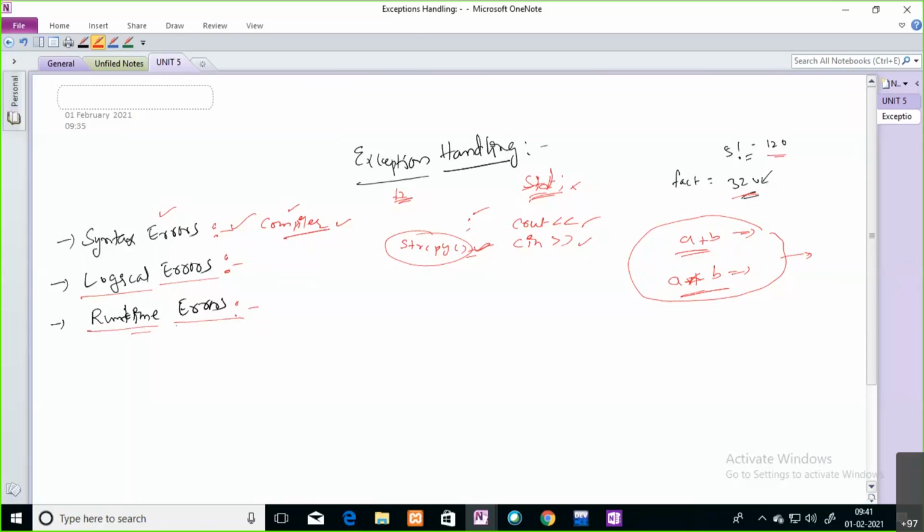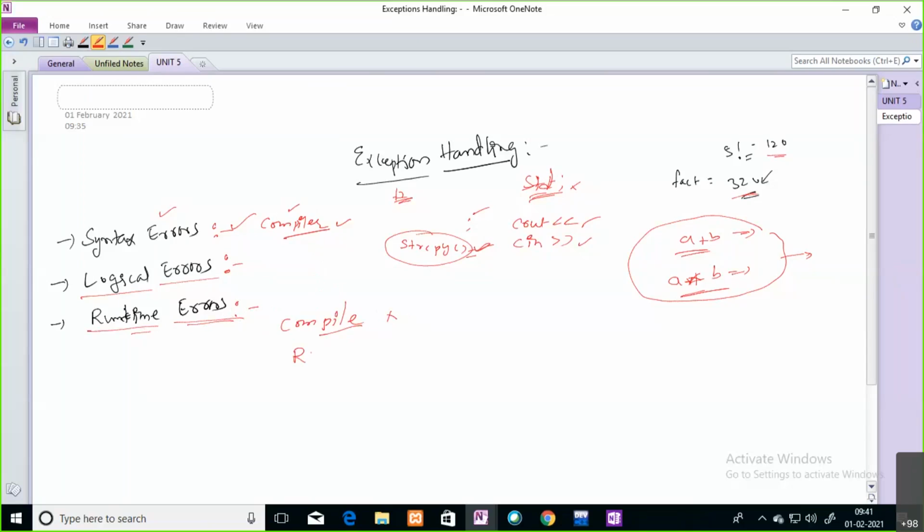Runtime errors are the errors which can occur at the time of running your code. After writing your code you are going to compile your code. At the time of compilation you won't see any errors, because at compile time these runtime errors are not found.